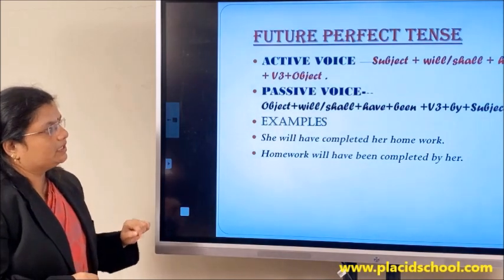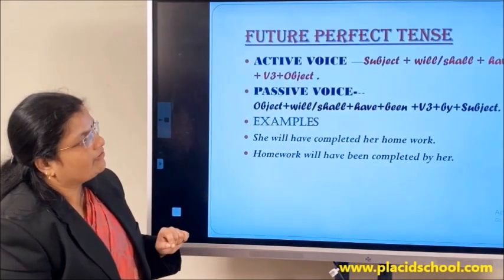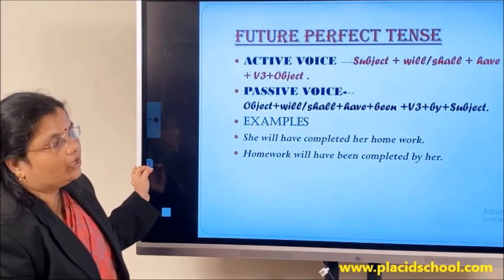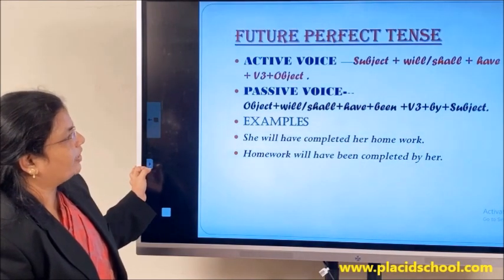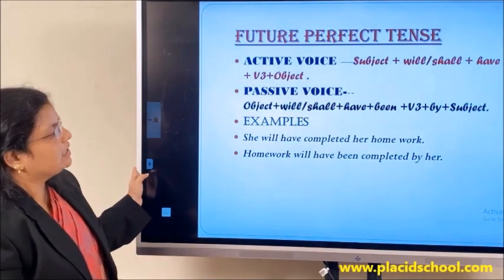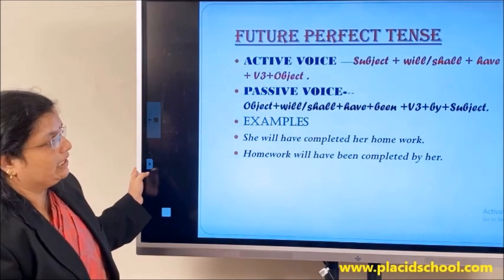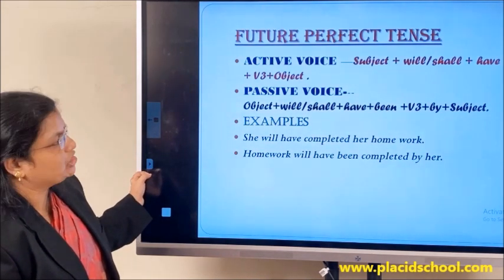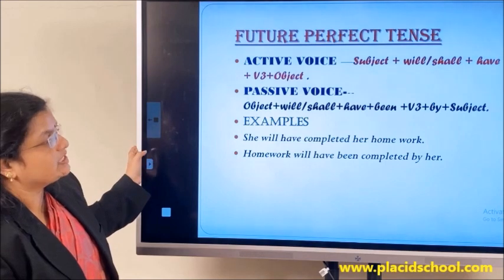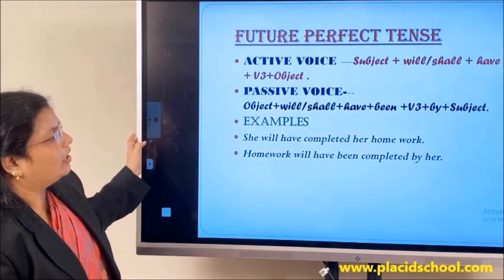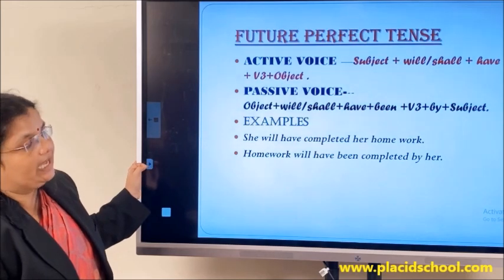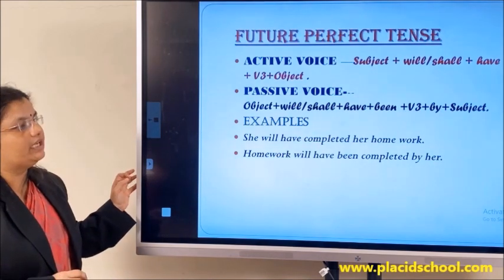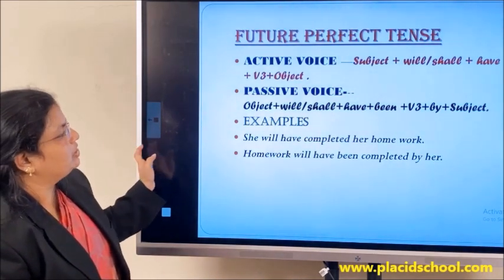Future perfect tense. The structure would be subject plus will or shall plus have plus the V3 form of the verb followed by object. Now when that changes to passive voice, the structure would be object plus will or shall plus have been plus V3 plus by preposition followed by the doer of the action. Once again, look at the structure of a passive voice future perfect sentence. It would be object plus will or shall plus have been plus V3 form followed by preposition and then the doer of the action.